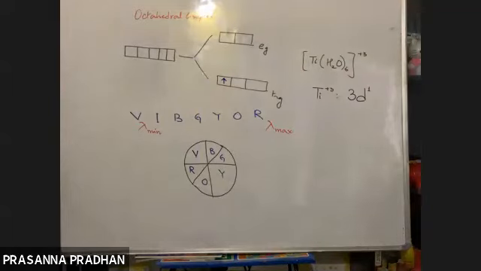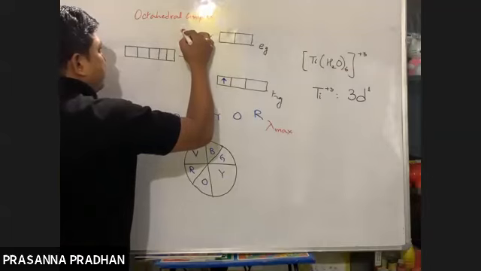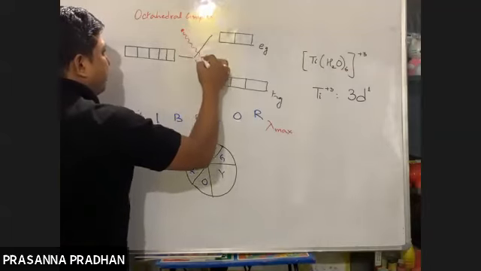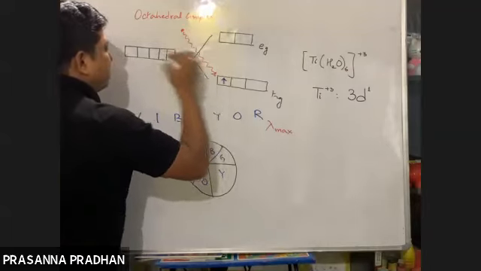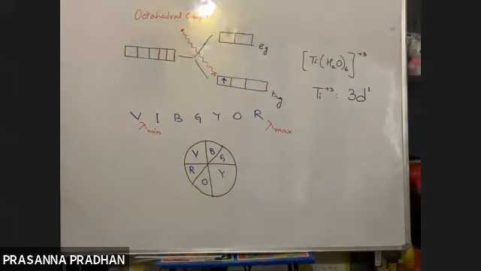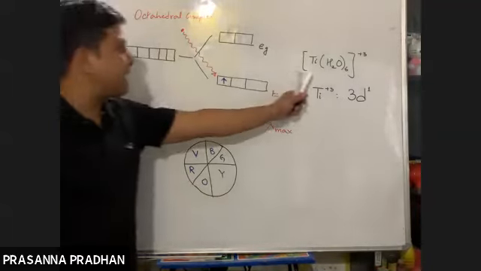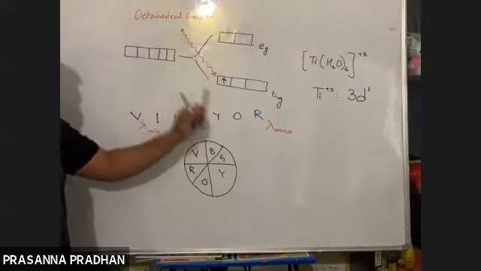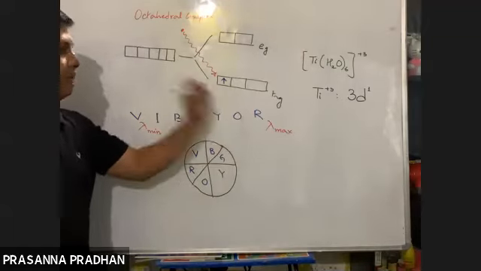Now what is the mechanism? When light, when radiation falls on it, what does this complex do? This complex has a single, unpaired electron in the t2g level.